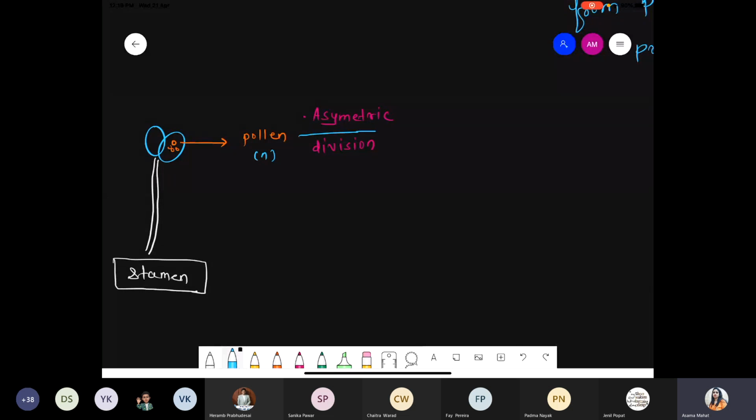But what will happen in this mitosis? This mitosis is unequal mitosis. It is not equal mitosis. So asymmetrical division is the first mitosis process that occurs. I'm taking the diagrammatic representation. This is the filament of the stamen. These are parts of the anther, and inside the anther there is a formation of two cells that are asymmetrical in nature. So I simply draw a typical structure.